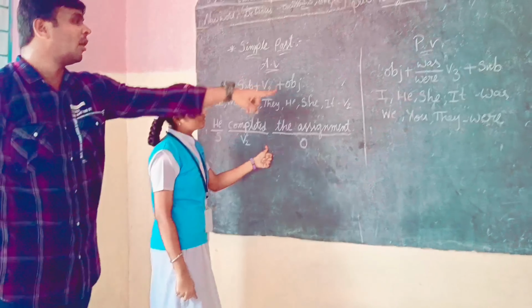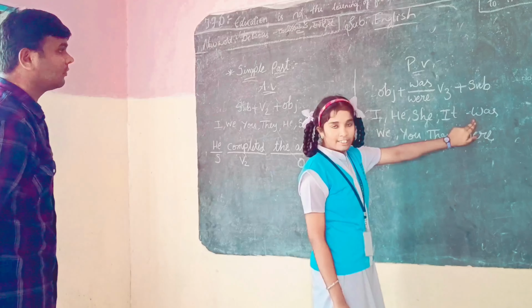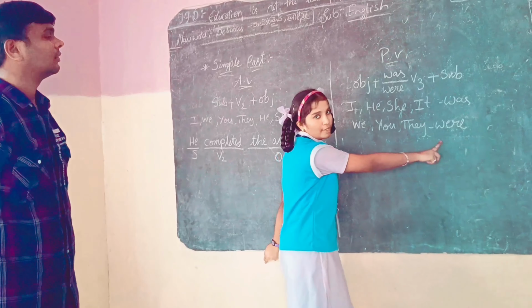Now what is singular? What is plural? In this, I, he, she, it is considered as singular form. This is why we write was. And we, you, they is considered as plural. This is why we write were.